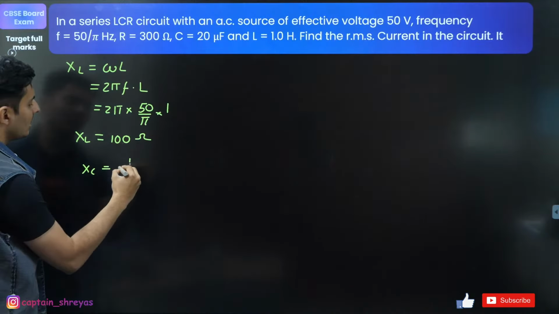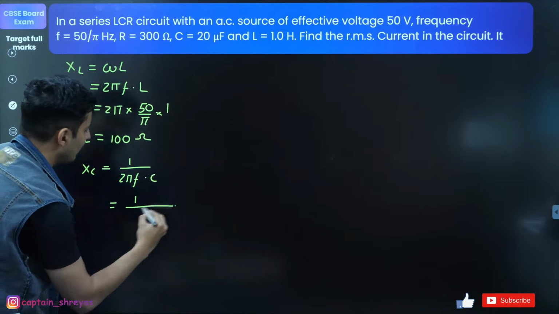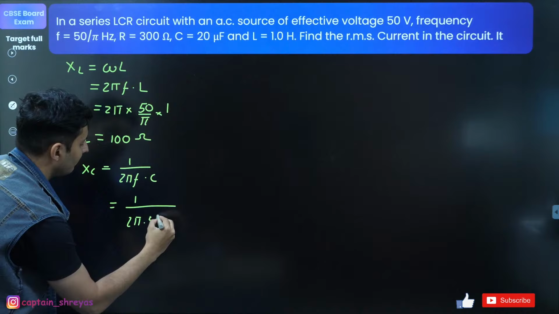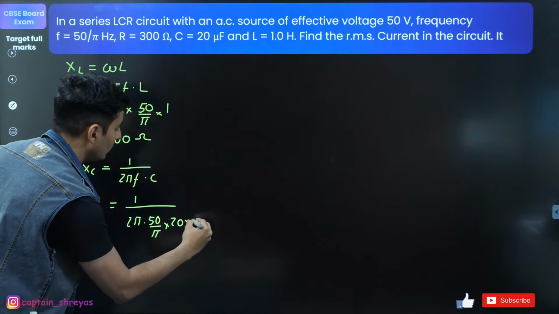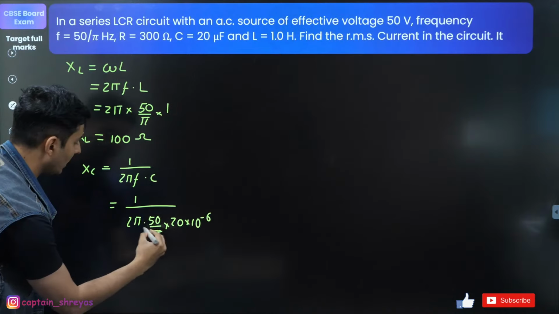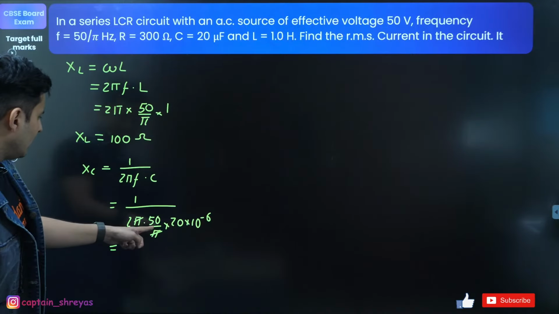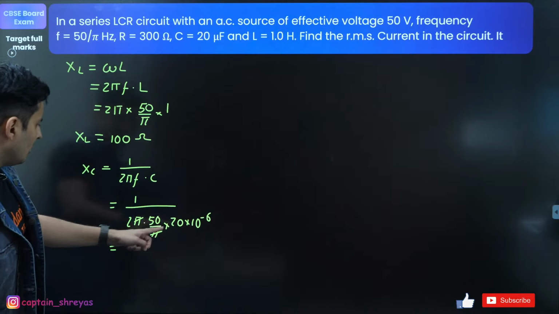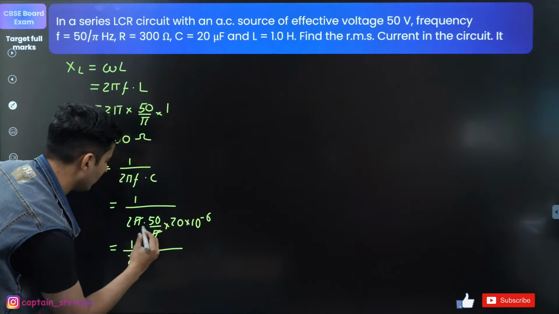Similarly, XC is 1 by 2 pi f C, or 1 by omega C. So it will become 1 by 2 pi into 50 by pi, into capacitance 20 micro, so 20 into 10 to the power minus 6. Pi and pi cancel. So 50 into 2 is 100. Let's do one thing: I'll just put 1 by 2 and I will have powers of 10.